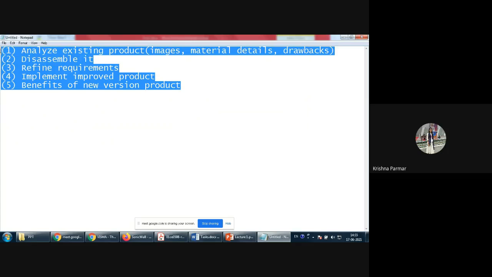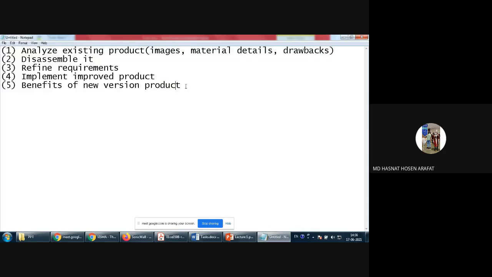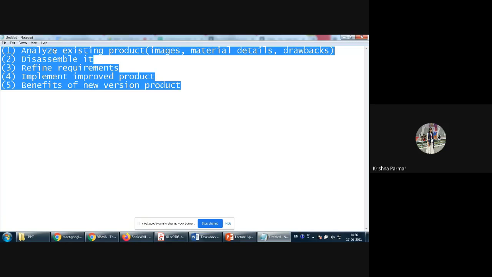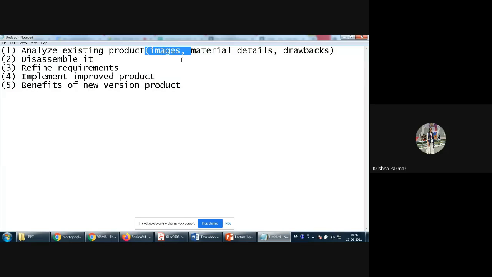Ma'am, I'm asking about the parameters, what things we have to include in the report. If you are making your own case study using this particular platform, then you can include these details: a summary of your entire existing product, images like N95 mask images, the material used in it, and the drawbacks that we discuss in the comment sections.